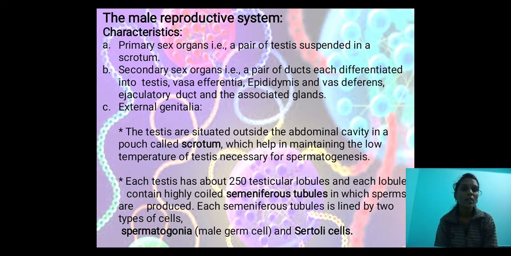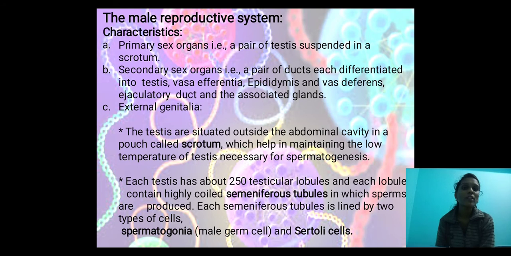The testes are situated outside the abdominal cavity in a pouch called the scrotum, which helps in maintaining the low temperature of the testes necessary for spermatogenesis. For formation of the sperms, we have to maintain a lower temperature, and that is done by the scrotum.